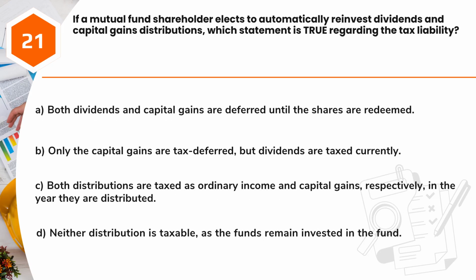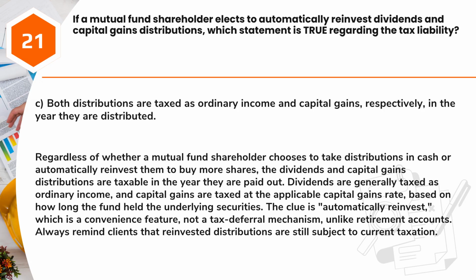Question 21. If a mutual fund shareholder elects to automatically reinvest dividends and capital gains distributions, which statement is true regarding the tax liability? A. Both dividends and capital gains are deferred until the shares are redeemed. B. Only the capital gains are tax deferred, but dividends are taxed currently. C. Both distributions are taxed as ordinary income and capital gains, respectively, in the year they are distributed. D. Neither distribution is taxable, as the funds remain invested in the fund.